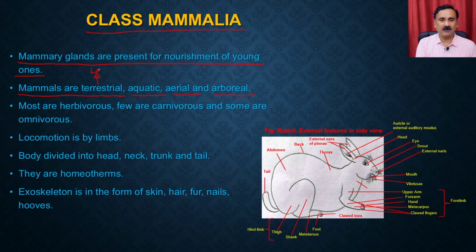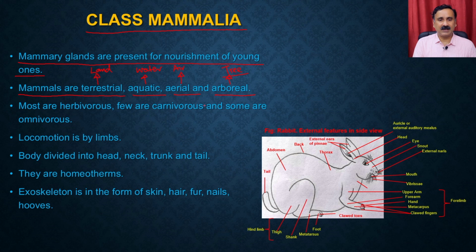What is terrestrial? They are present on the land. Aquatic means they are present in the water. Aerial means they are present in the air, right? And arboreal means they are present on trees, which means mammalia is a class of animals which are spreading in all areas, right? They are present on land, water, air and sea, and they are the most developed animals. So they are capturing these places with their skills.